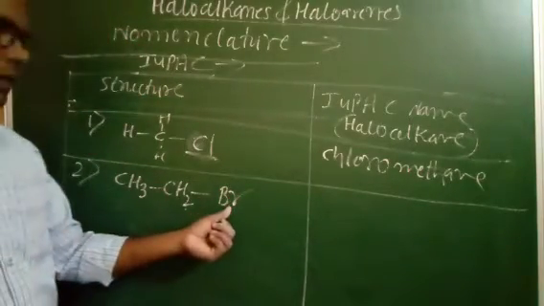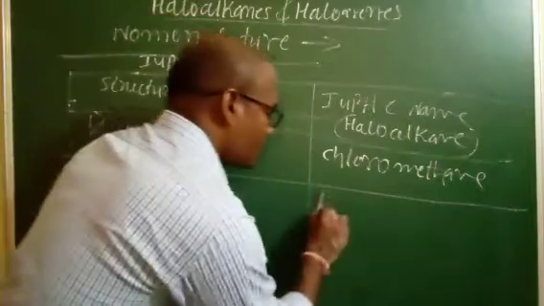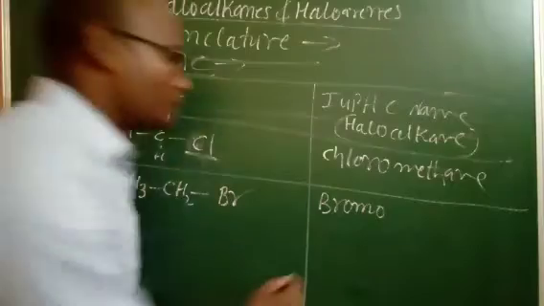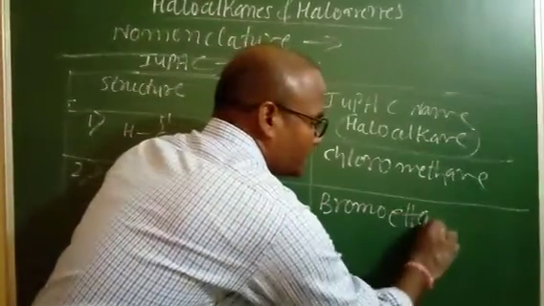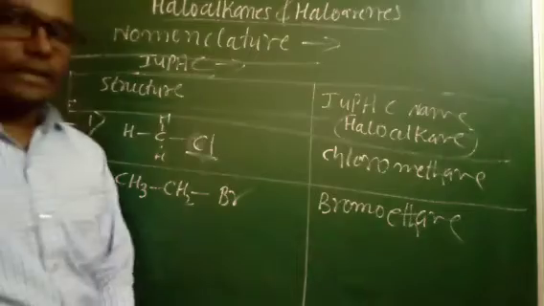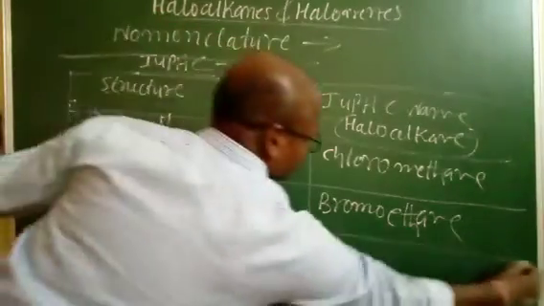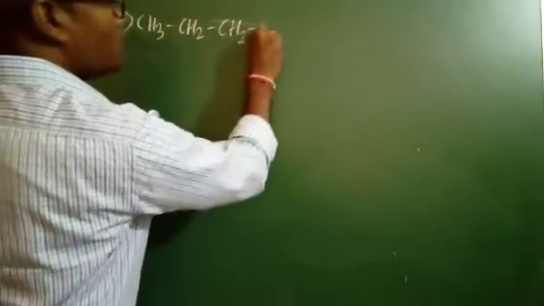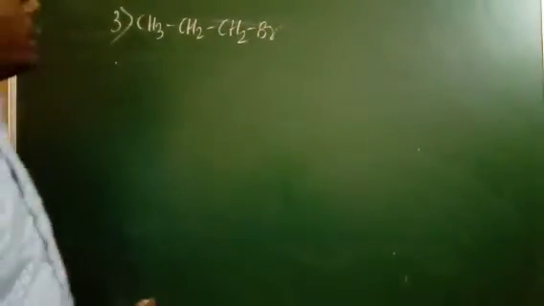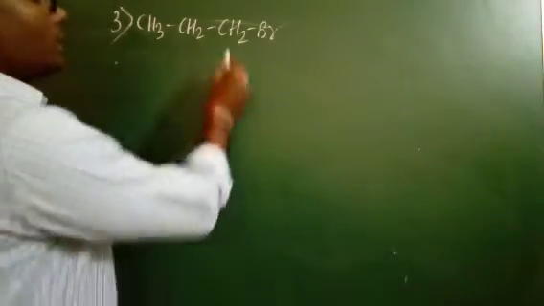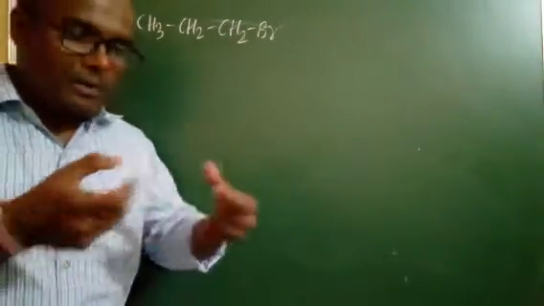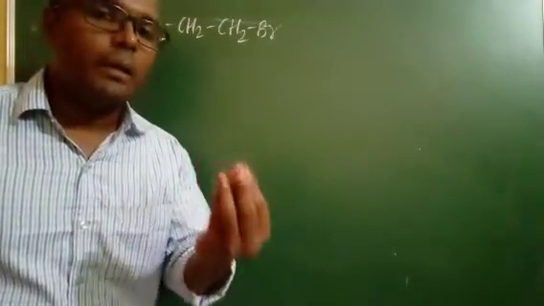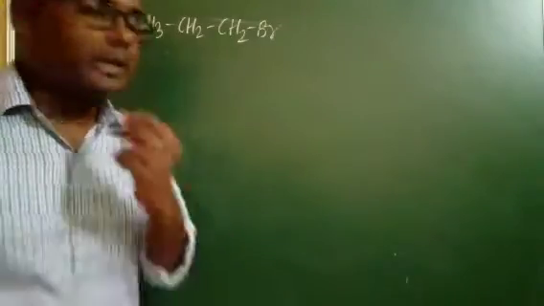Look at it, students. First we have to give the preference to the bromine atom as bromo, and the number of carbons in the chain is 2, that's why the parent chain is ethane. Bromoethane. CH3, CH2, CH2, Br. So here, if the carbon chain increases, we have to mention the number of this compound. We have to mention the number.